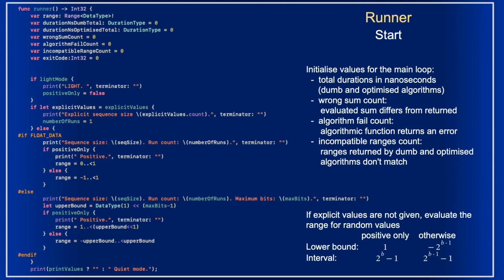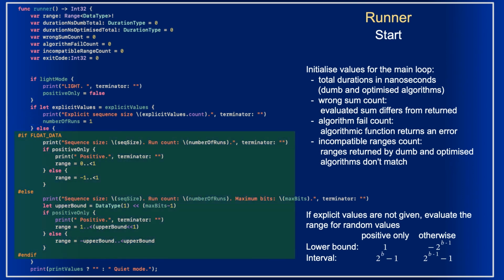Now the instructions. In case of light mode, we set positive only to false. If the explicit values are set, we set the number of runs to 1. Otherwise, we need to define the range for random data. For floating point data, this is 0 to 1 for positive only, or -1 to 1 otherwise.